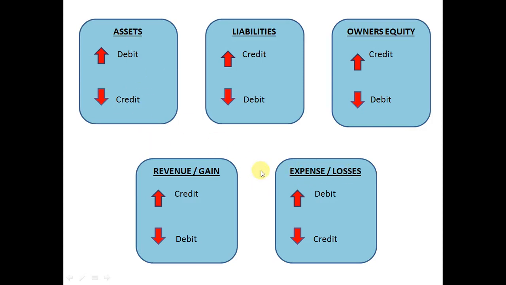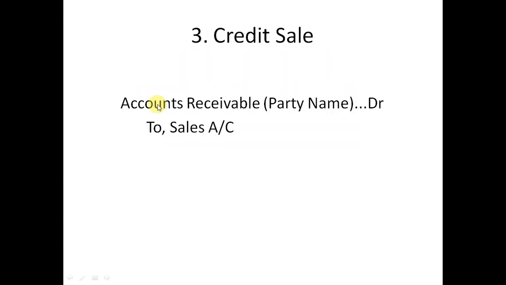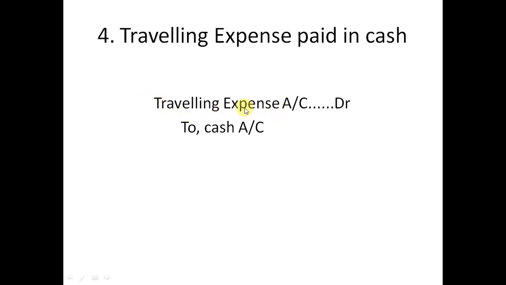Both are having the same role. So we have to identify what is increasing and what is decreasing. Our expense is increasing and our cash balance is decreasing. So whenever expense is increasing, it should be debited. So traveling expense we have to debit, and our asset, meaning cash, is decreasing, so we have to credit it. So the entry will be traveling expense account debtor to cash account.